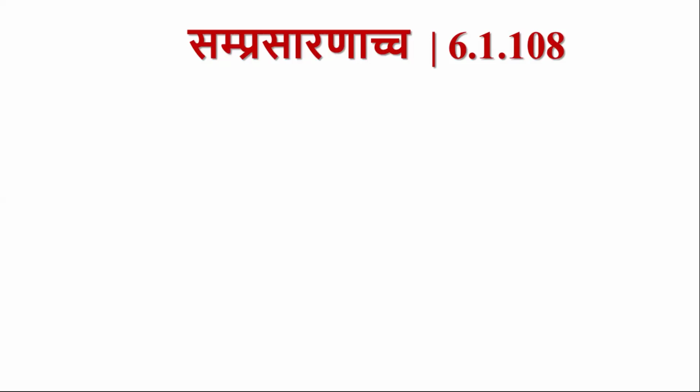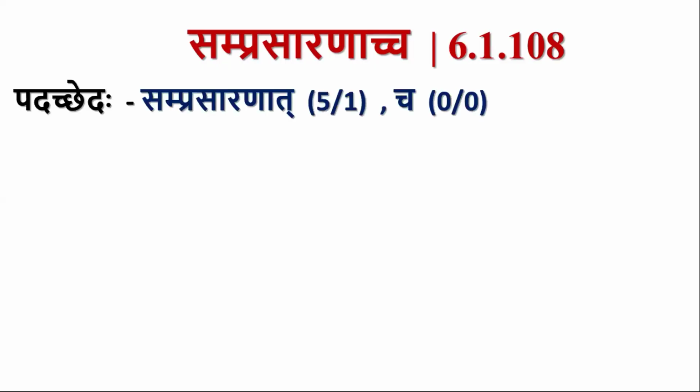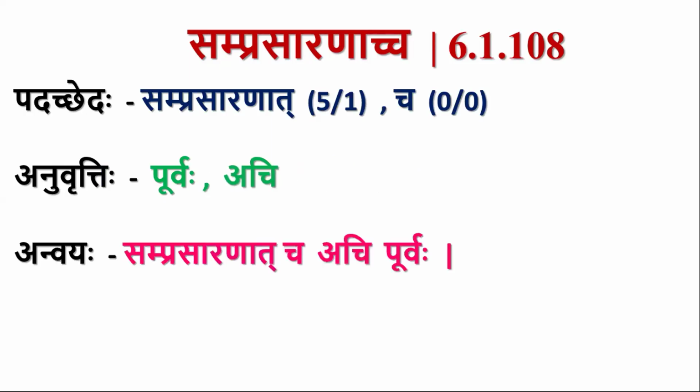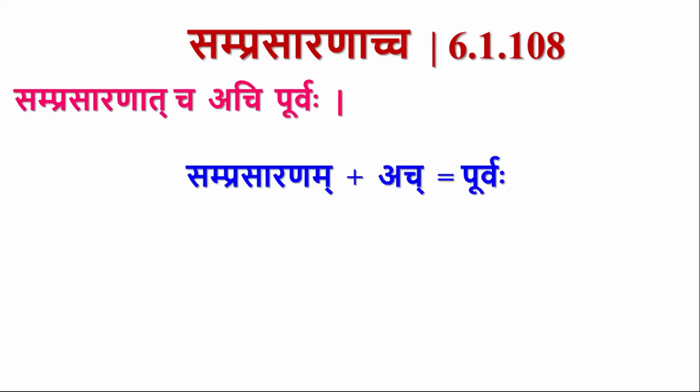That was about Ami purvaha. The next sutra is Samprasaranacha. Samprasaranat is panchami. Cha. The anuvritti of purvaha and achi from iko yanachi comes. So the complete sutra is samprasaranat cha achi purvaha.